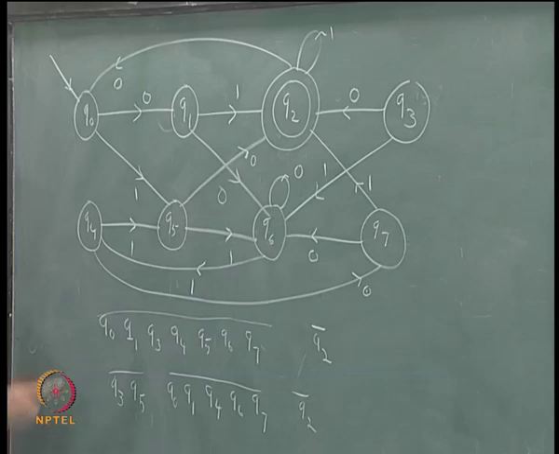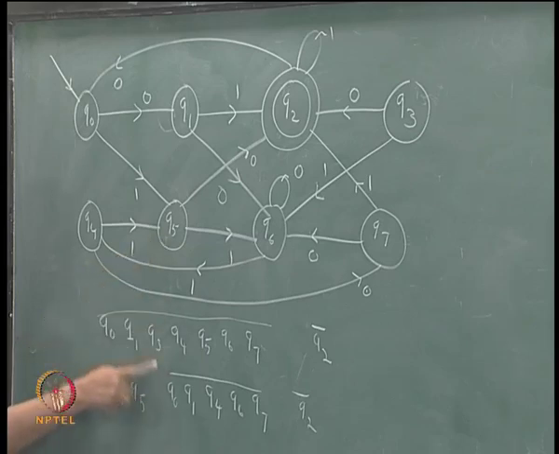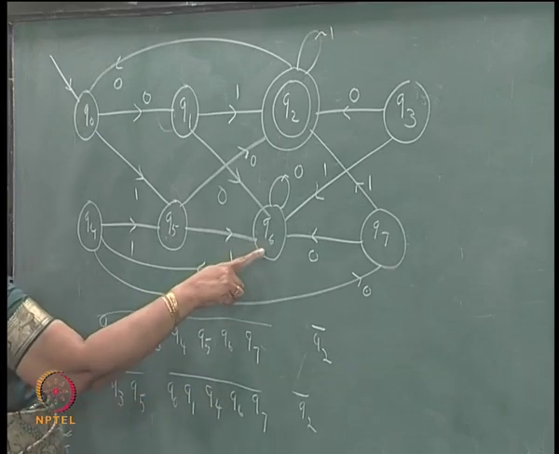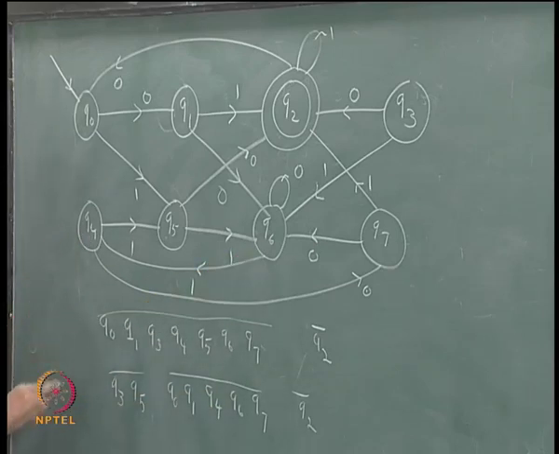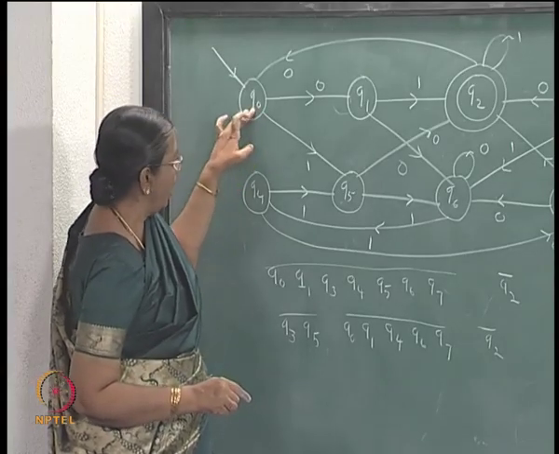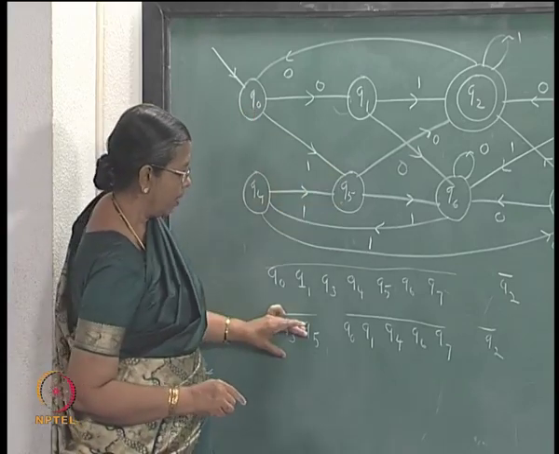The 1 successors of Q0 and Q4 are in one block. The 1 successor of Q6 is Q3, Q5.